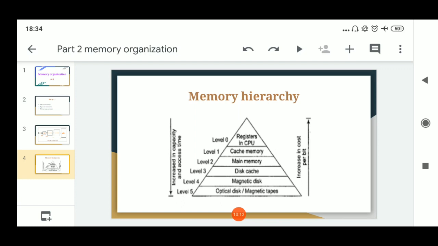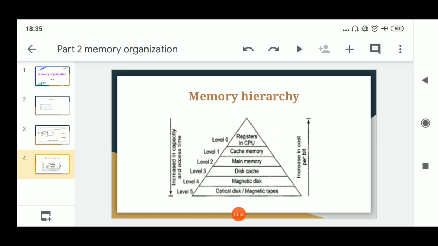In this pyramid, there are different levels: level 0, level 1, level 2, level 3, level 4, and level 5. As we move from the apex towards the base, the size of each level increases. That means the size of memory increases as we move from apex to the base. At the apex, that is at level 0, a register memory is present. A register memory is also called on-chip memory or CPU memory, which is inbuilt memory.